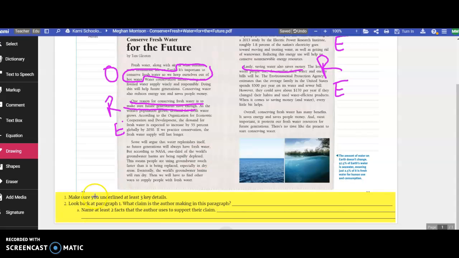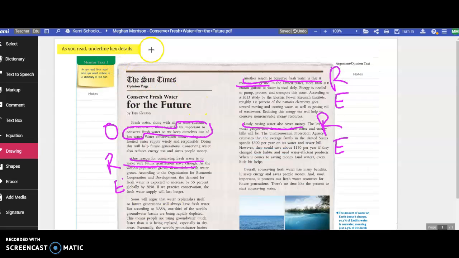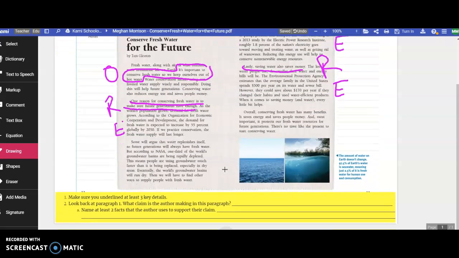So in your text, you need to underline key details. You can underline the reasons that I underlined. You can underline some of the evidence that the author is giving. But things that are important, look back at paragraph 1. What claim is the author making? I actually gave that one to you. It's important to conserve fresh water so we keep ourselves out of trouble. Water conservation is important.